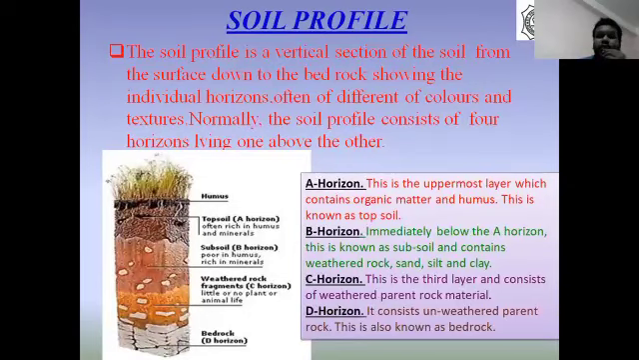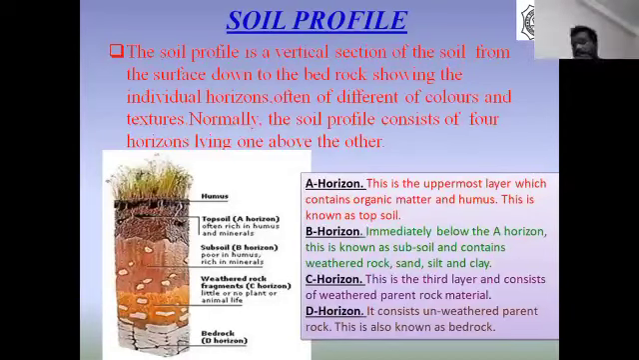Normally, the soil profile consists of four horizon layers, one above the other. Now, what are the different soil profiles? There are A horizon, B horizon, C horizon, and D horizon.